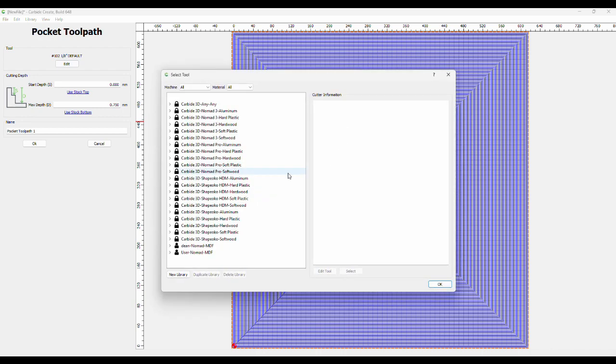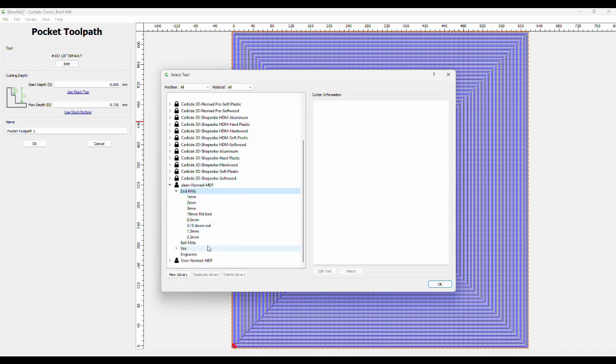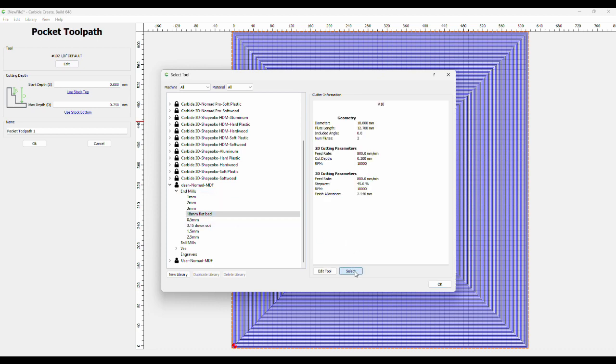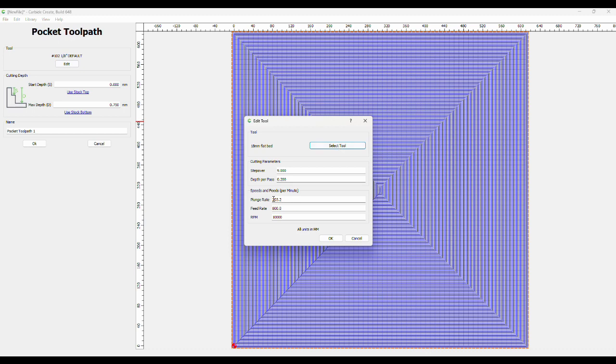Now the tool I'm using is an 18 mil flattening bit. It's not the best one, I'll be honest with you, but it does the job. So I'll select that. The feed rate is 800, I'm going to speed that up to about 1500.